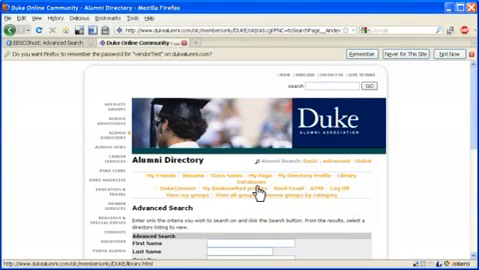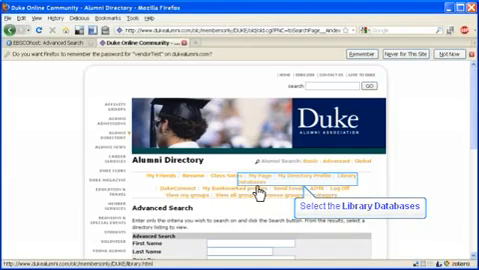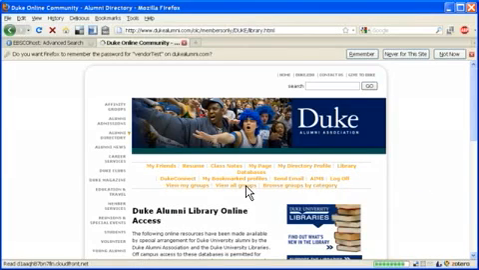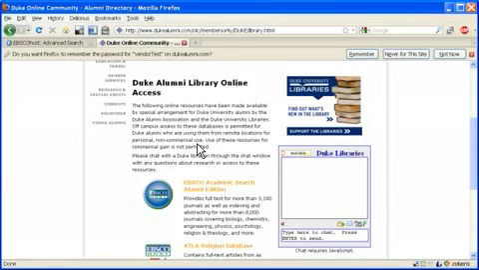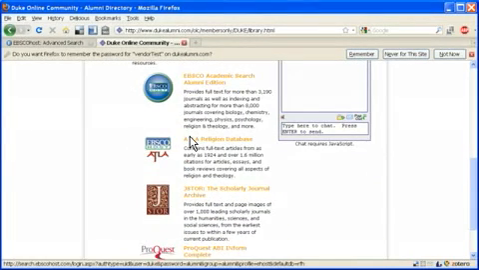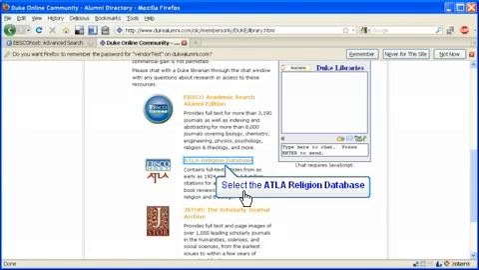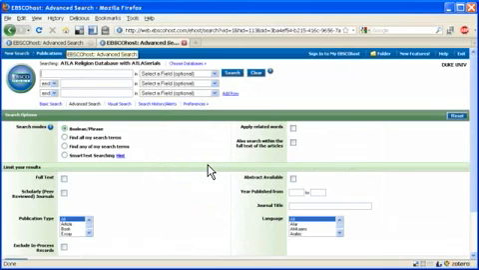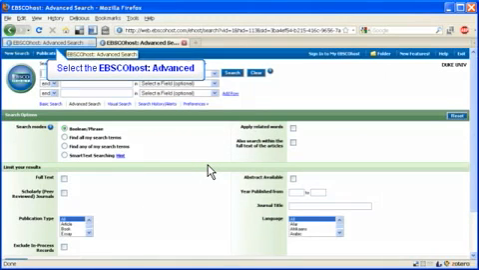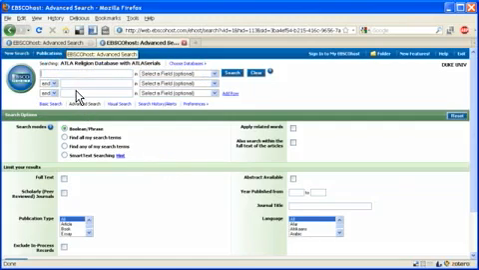Once you are logged in, you'll be redirected to a new page, which of course allows you to search the alumni directory. But there are a number of links up at the top of the page, including one for library databases. Click on that link, and you'll go to a page that lists the 4 different databases available to all Duke alumni. Click here on the ATLA Religion Database, and you will be presented with the very same interface as is given to the rest of the Duke community.